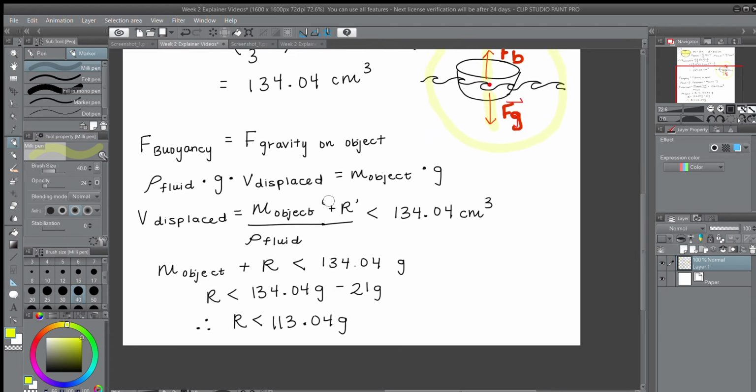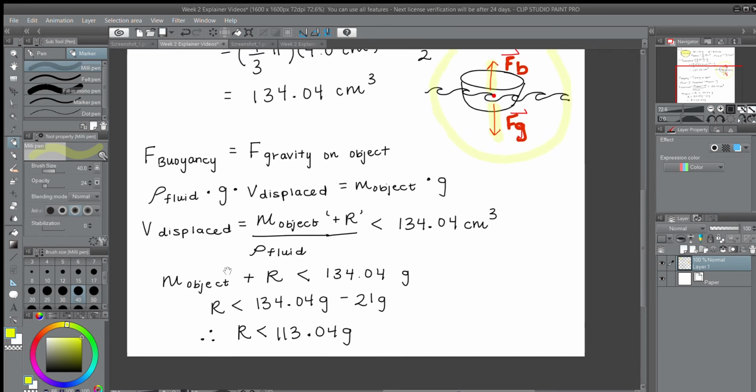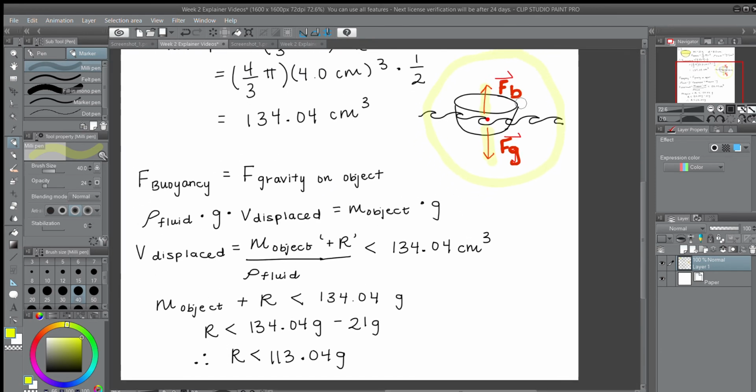So, expanded, the force of buoyancy is the density of the fluid times gravity times the volume displaced, equal to the force of gravity on the object, which is just the mass of the object times gravity. So immediately I wanted to isolate the volume displaced, because we're trying to keep this boat afloat, and if we displace the exact amount of the boat, that would immediately mean that this boat is completely submerged and it would sink. So we don't want that, hence why I put this less than symbol here, because we want that volume displaced to be less than the volume of our whole boat.